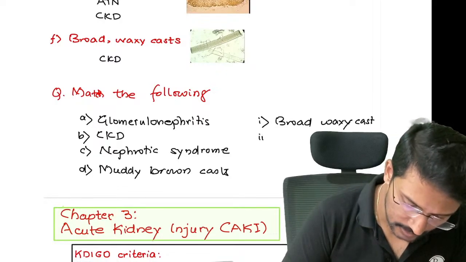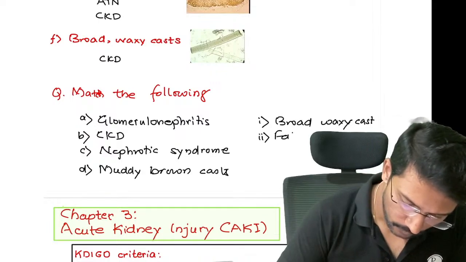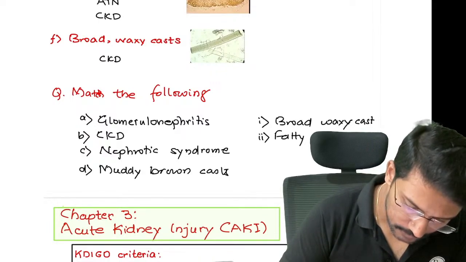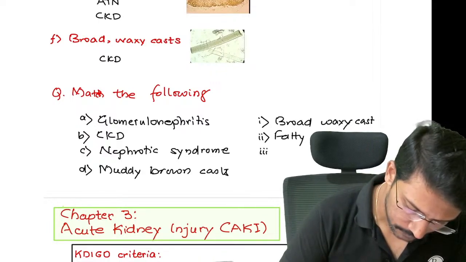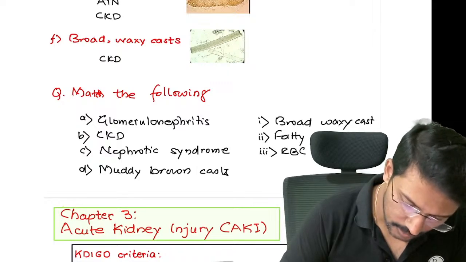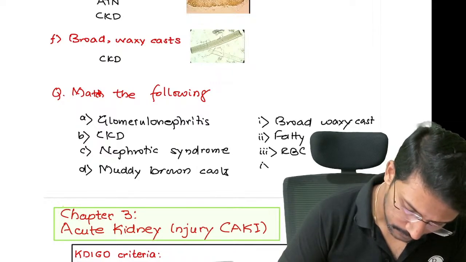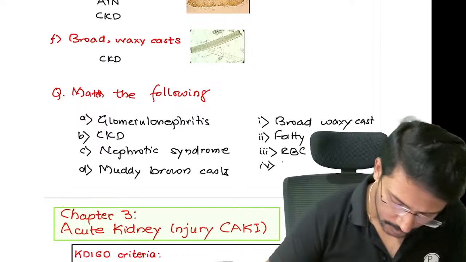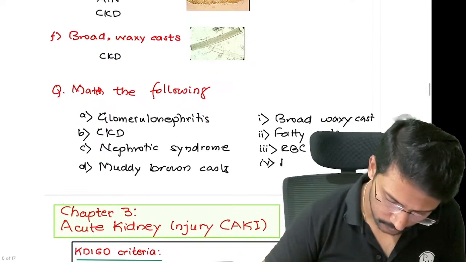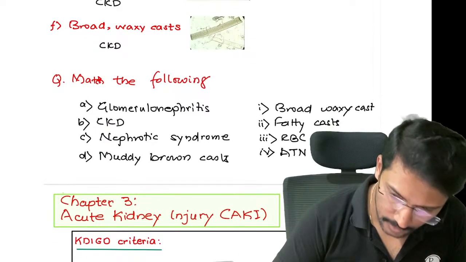The broad waxy cast, fatty cast, RBC cast, and acute tubular necrosis.